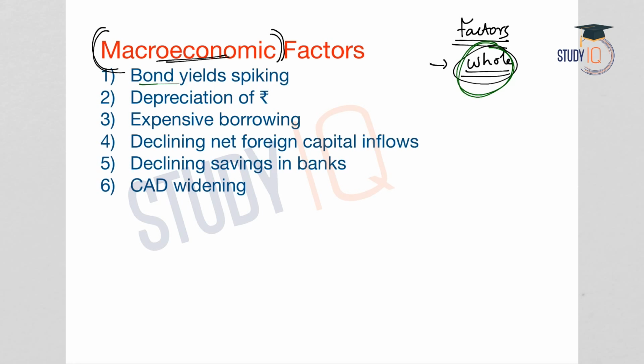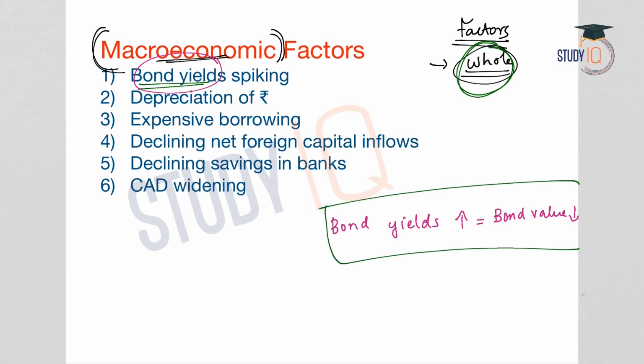The first one is the bond yield. So, we will discuss about it. If you remember the lecture on bond yields, there we had discussed that bond yields go up when bond value comes down. If you don't have a clarity on the basic concepts of bond yield and bond value, please refer to the lecture on bonds. You will get a clear understanding of what is the relationship between bond yields and bond value. But for your understanding, there is an inverse relationship between bond yields and bond value.